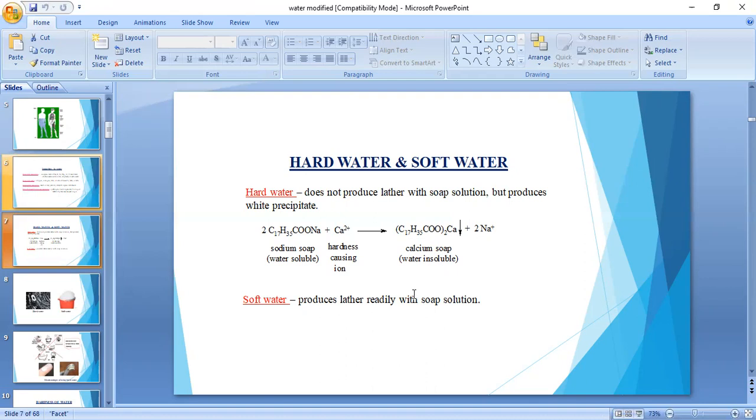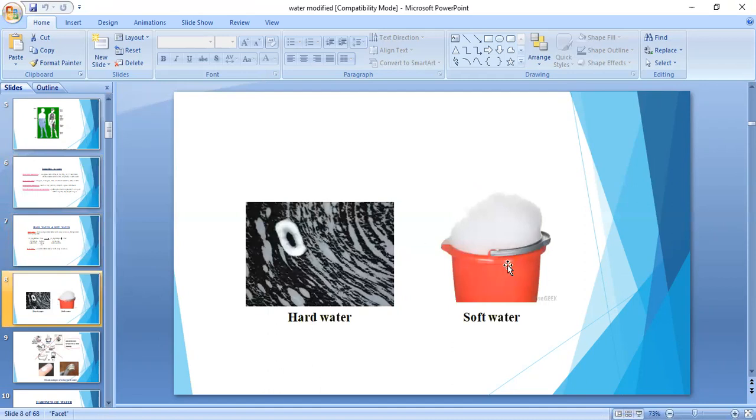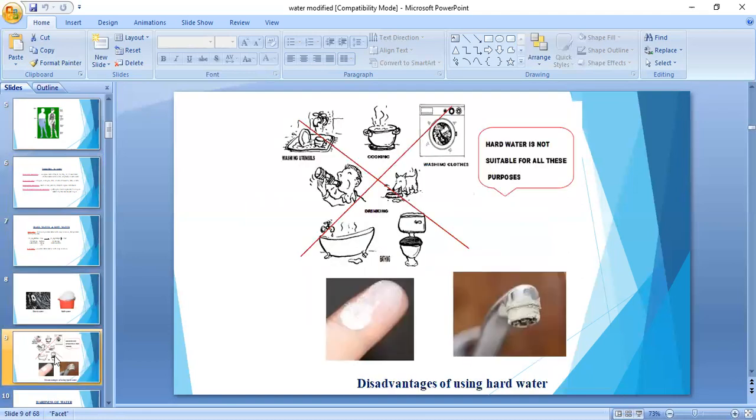And soft water means the opposite of hard water, which gives a lather with soap readily, like this soap water. Okay, so soft water gives a lather readily with soap, and because of this there is no wastage of soap. And then, hard water is not used for this purpose. It is not fit for bathing purposes, cooking purposes, and drinking purposes. So hard water is not fit for these purposes.